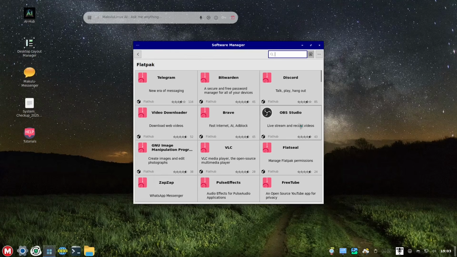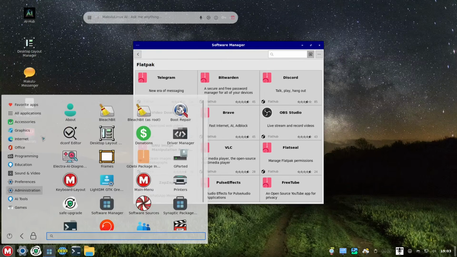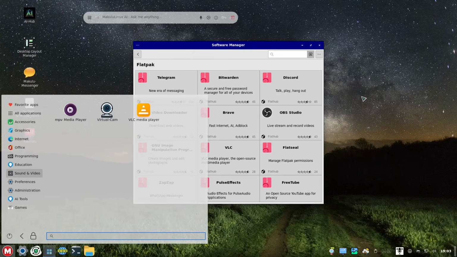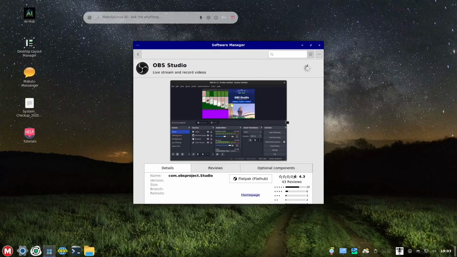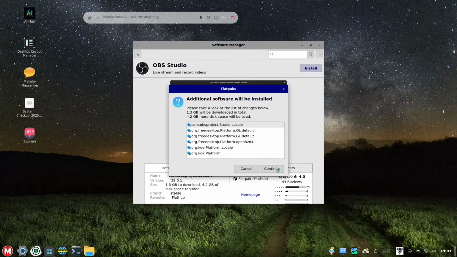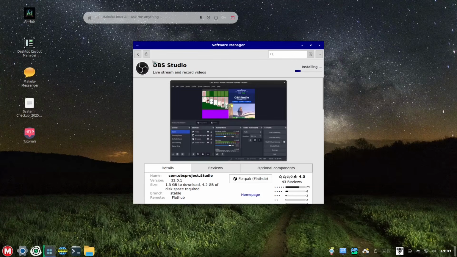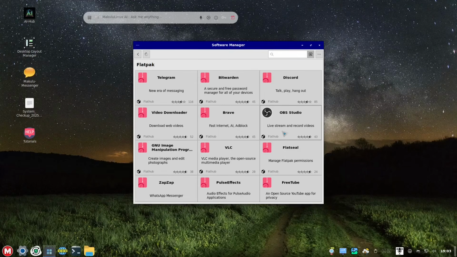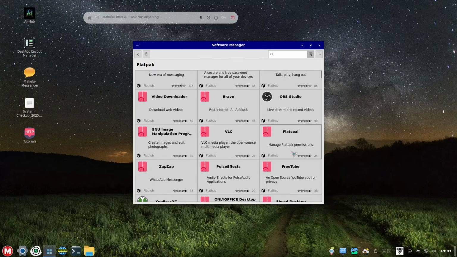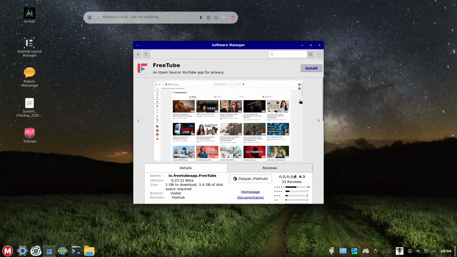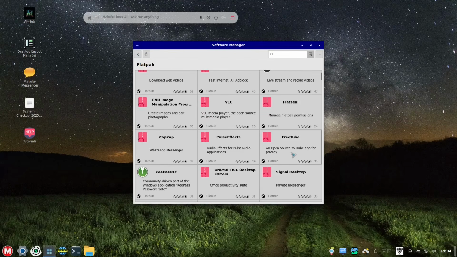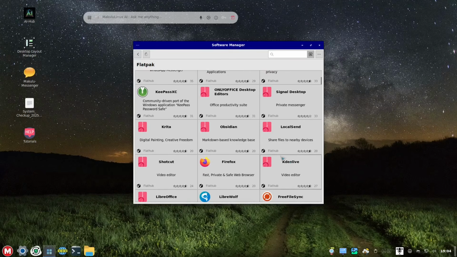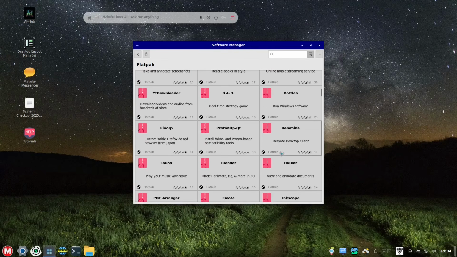Let me see if we have OBS. I want to let you see how to install. Okay, let's try to install OBS right here. Let's click install and then click continue, and it will just install. This is the official store, so you don't have to be scared whether this is going to be a virus or not. Let's also try to install FreeTube, just click install and then click continue, and it will just install it for you. Let us see if we could install others.